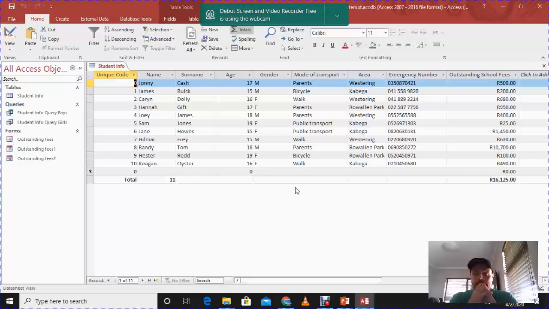Now, what I'm going to do is show you 3 videos. The first one is just going to use the wizard to create the report, and then in the follow-up video I'm going to show you guys how to do some groupings in a footer, and then the last one we're going to finish with how to do some basic calculations inside of Access.